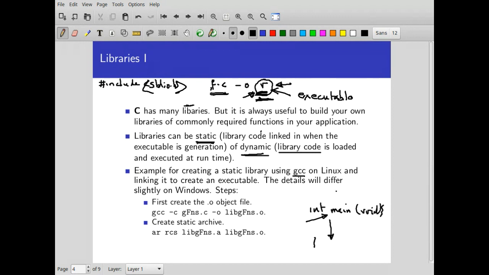Main can call other functions. These other functions can call yet other functions, and so on and so forth. So the main function, in some sense, directs the entire program. The program starts by executing main and then goes ahead.